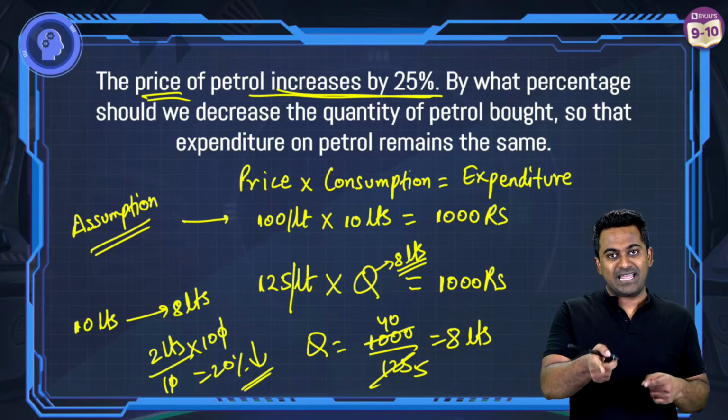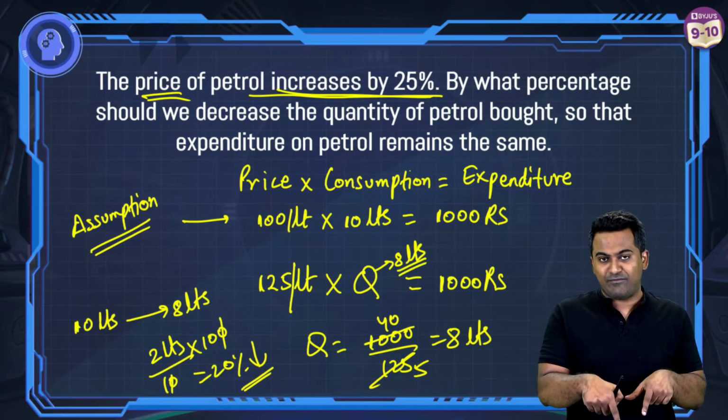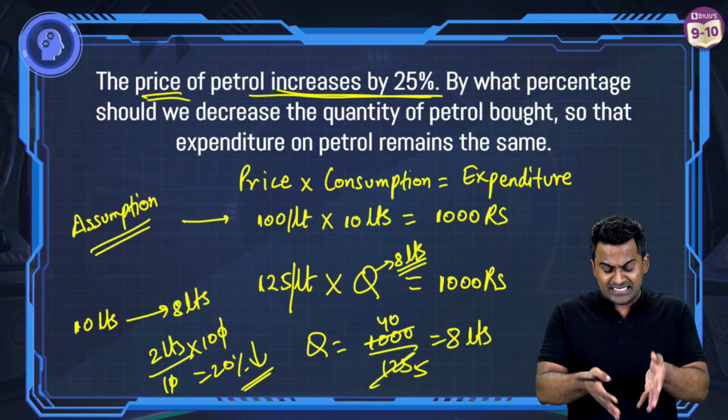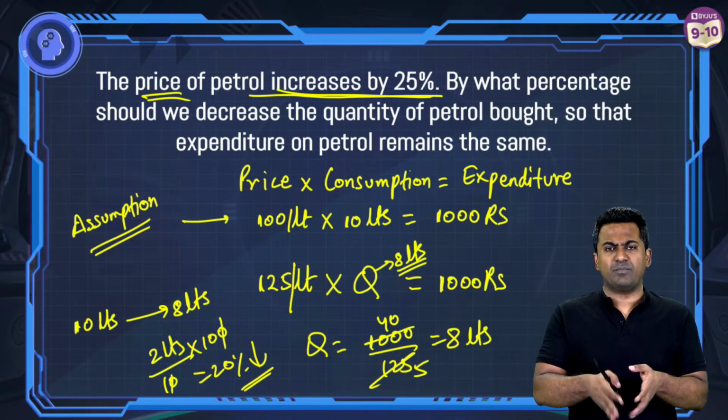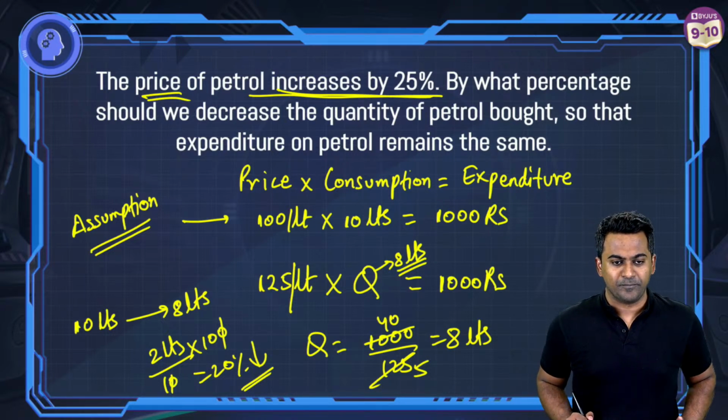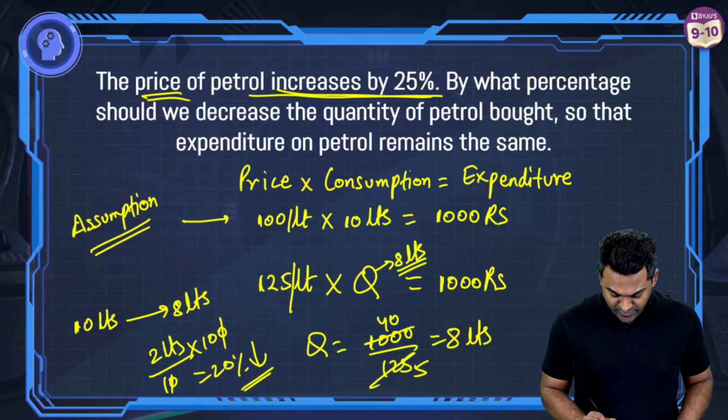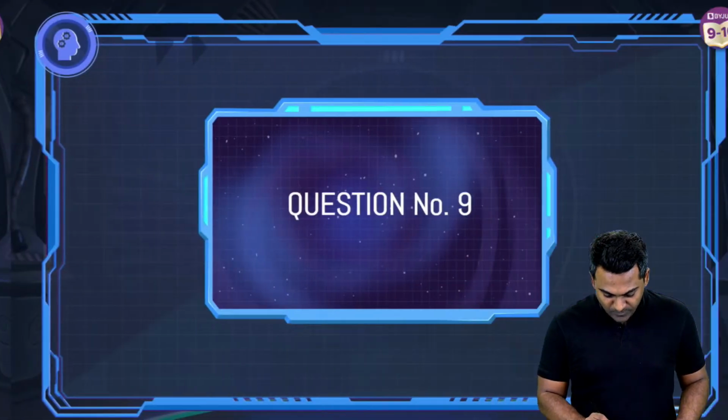So Rafiq, the length and breadth question will also be solved in the same way as we have done it. Instead of price, consumption, expenditure, there you have length, breadth, area. That's it. All right. Very good. Question number 9 now.